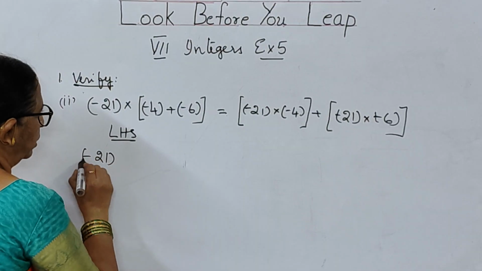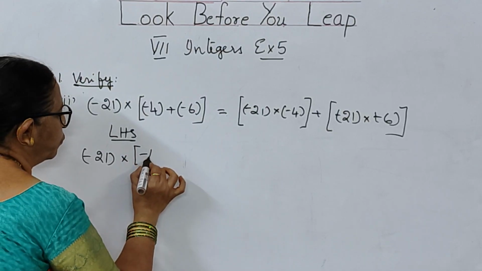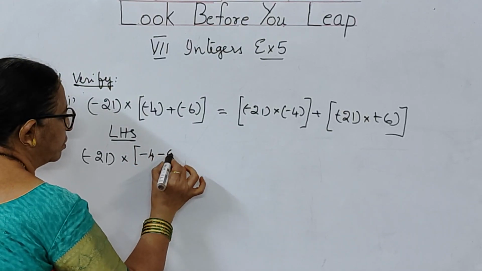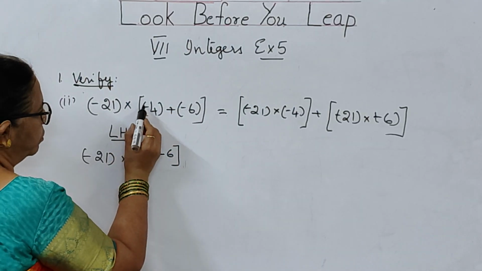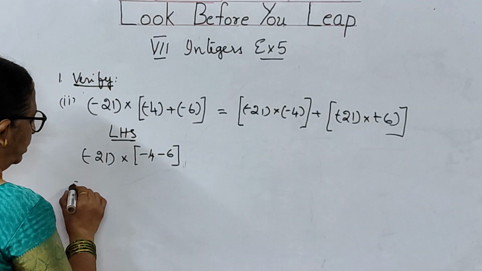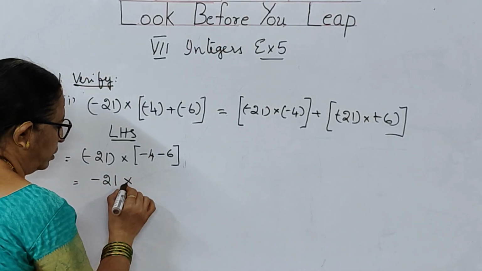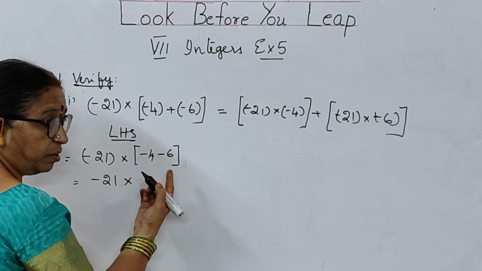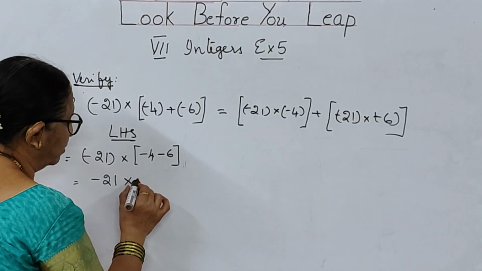Now, as usual, what we have done, we go for LHS. Minus 21 into minus 4 minus 6. What did I do, children? I have opened the brackets. There is no sign, plus into minus is minus. So this means what, children? Minus 21 into, same signs, you are supposed to add them. So 6 plus 4 is 10.